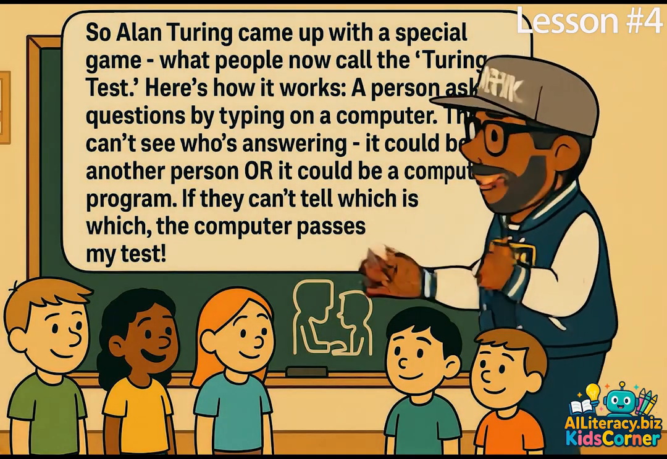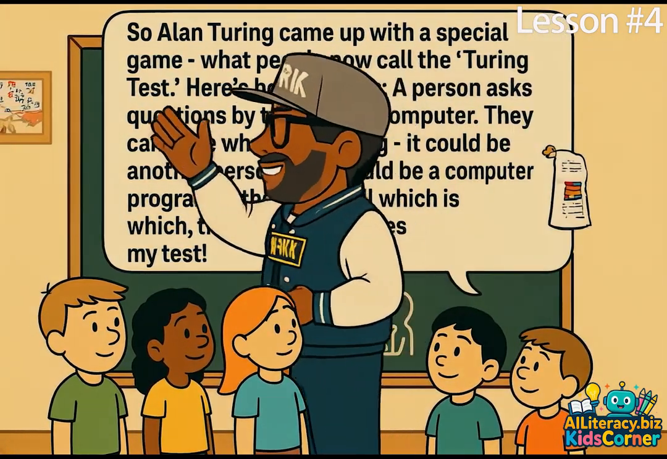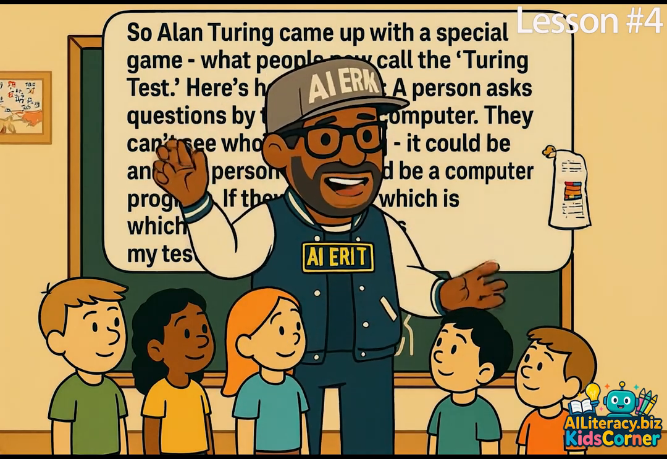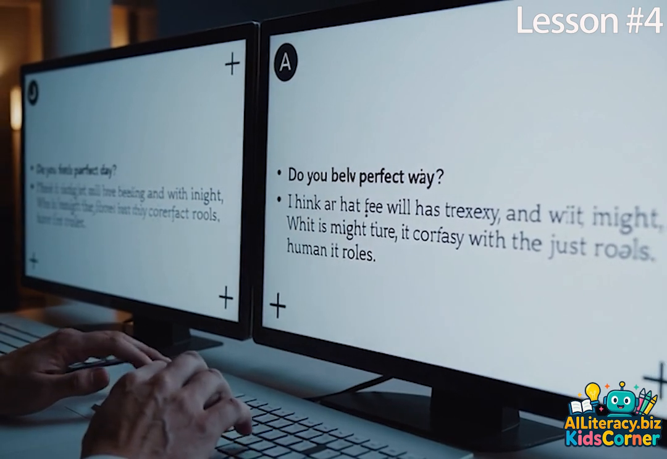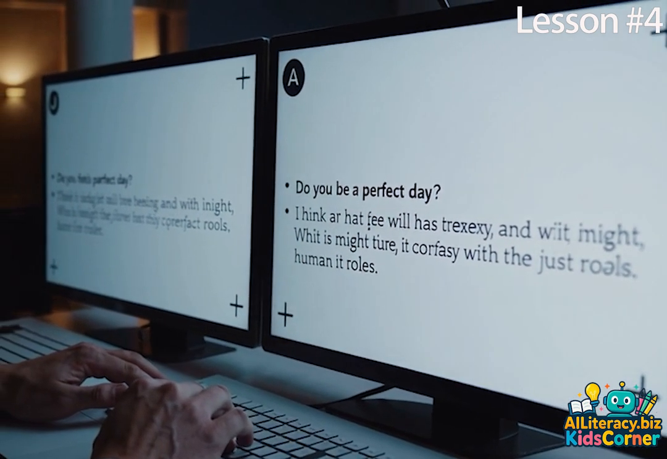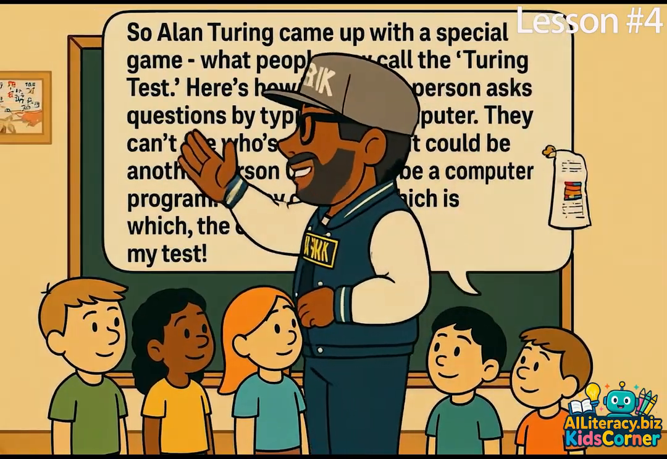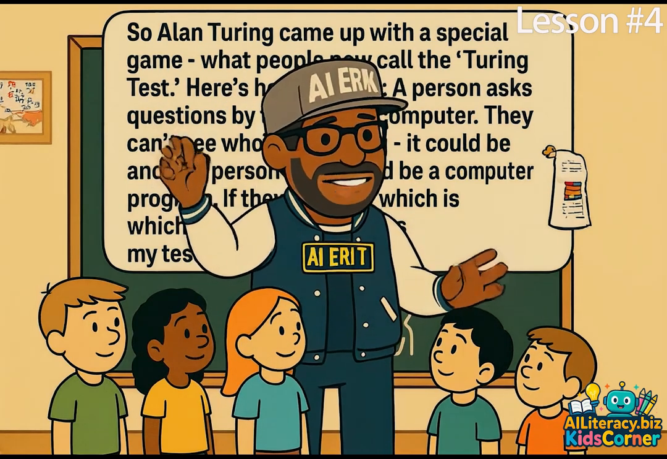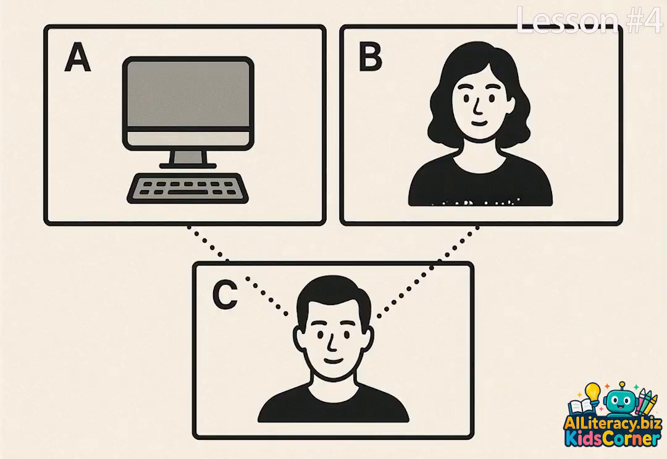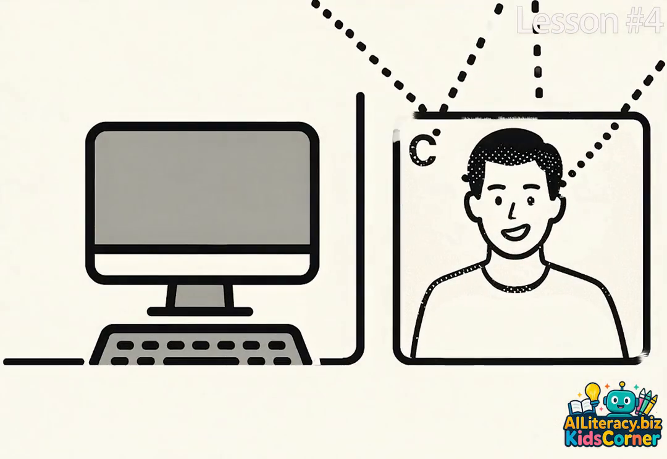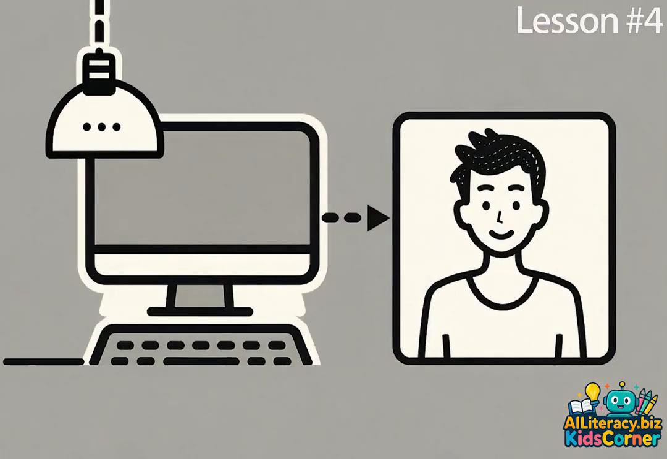So Alan Turing came up with a special game, what people now call the Turing test. Here's how it works. A person asks questions by typing on a computer. They can't see who's answering. It could be another person, or it could be a computer program. If they can't tell which is which, the computer passes my test.